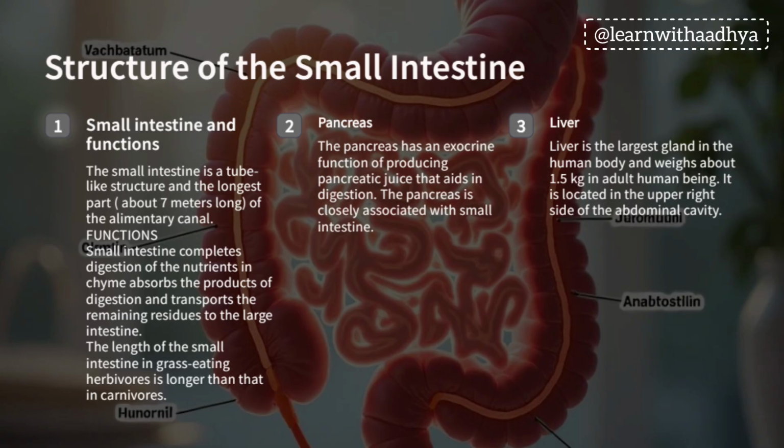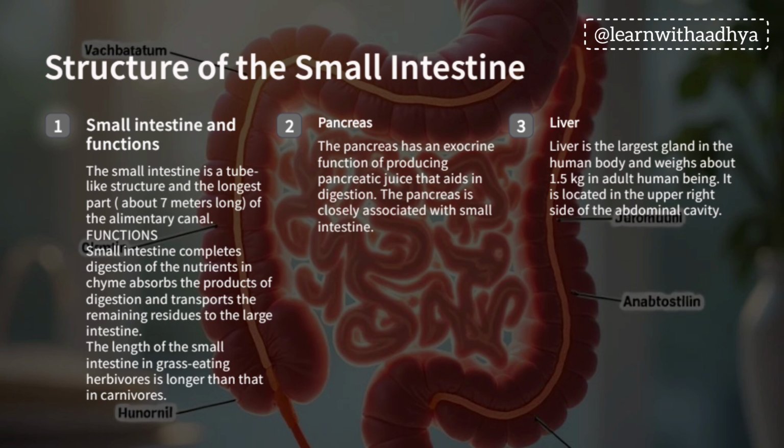Small intestine. The small intestine is a tube-like structure and the longest part of the alimentary canal, about 7 meters long. The small intestine completes digestion of nutrients, absorbs the products of digestion, and transports the remaining residues to the large intestine. The length of the small intestine in grass-eating animals like herbivores is longer than in carnivores.